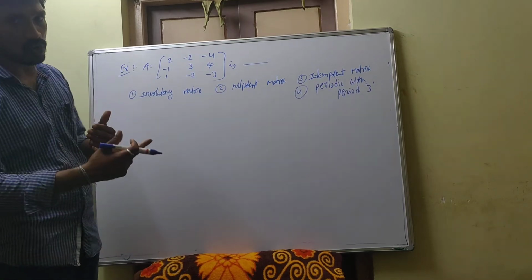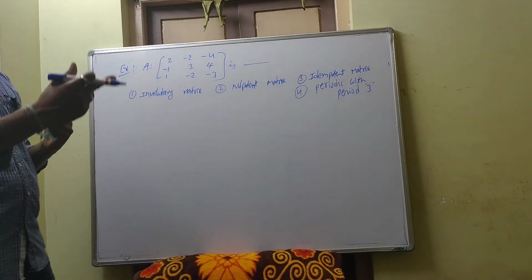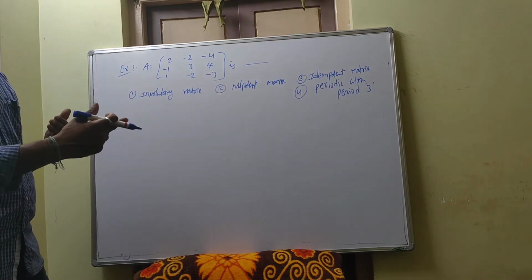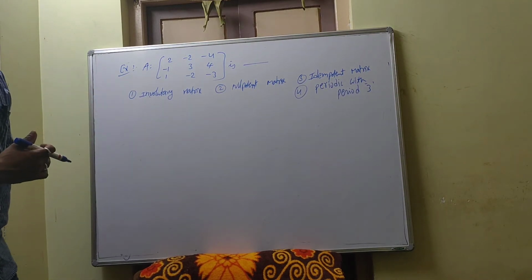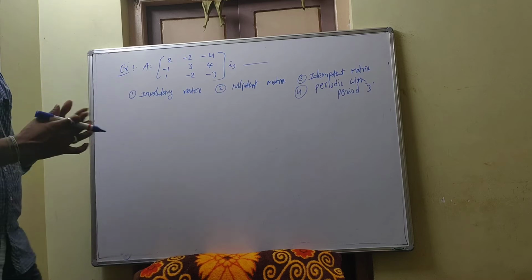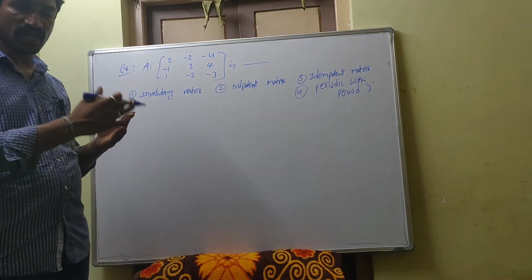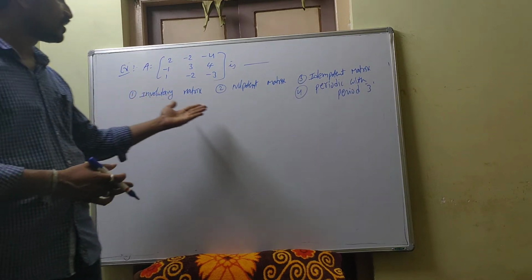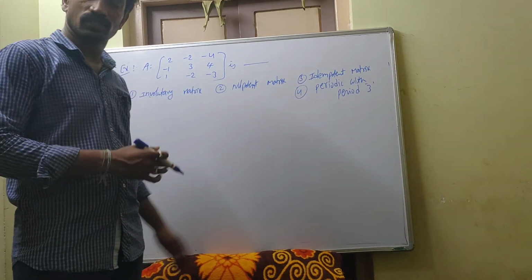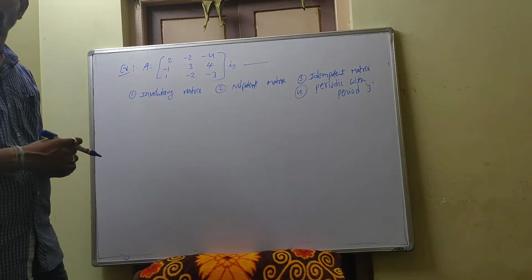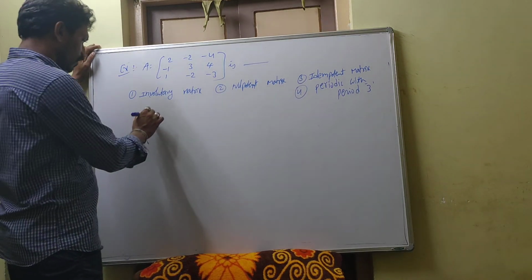Whenever you get a 0 matrix at A cube, A power 4, A power 5, that is a nilpotent matrix. If after A cube, A power 4, A power 5, you get again A, that means periodic with some period. Okay, clear?